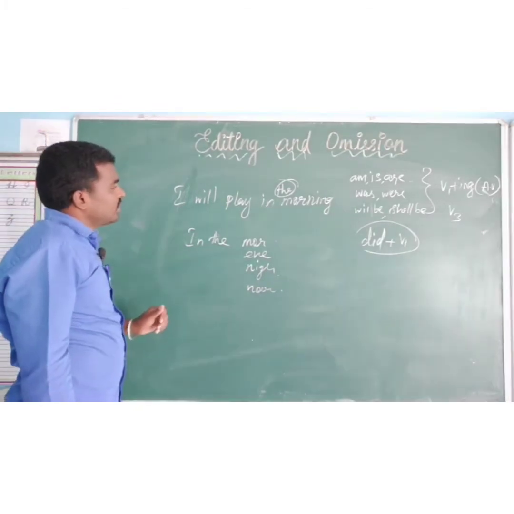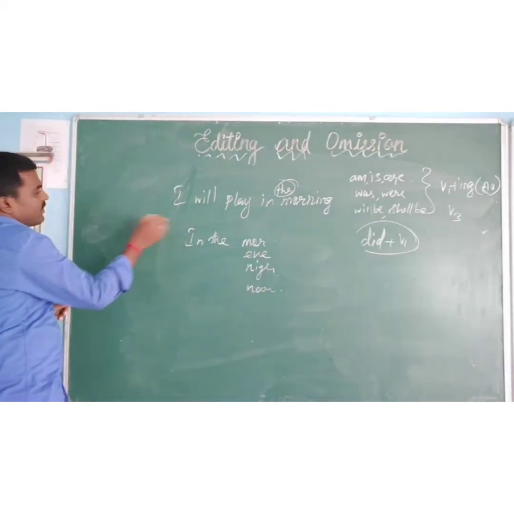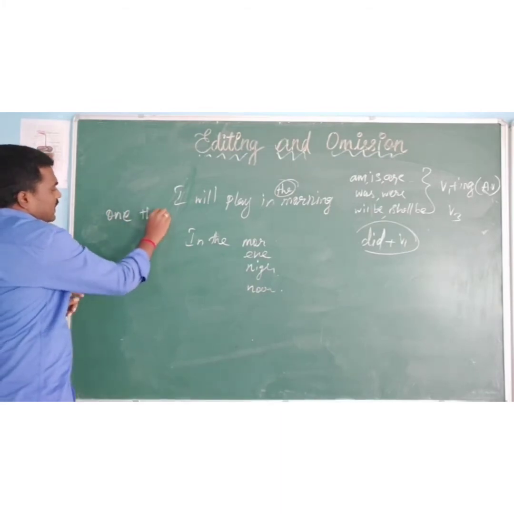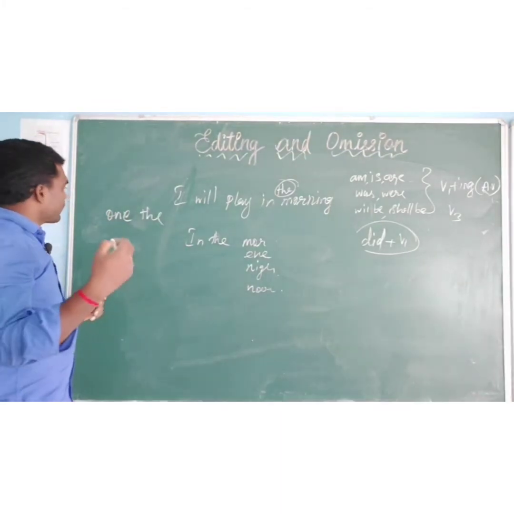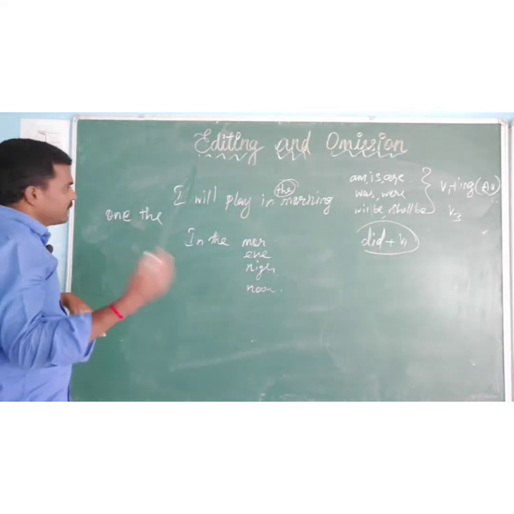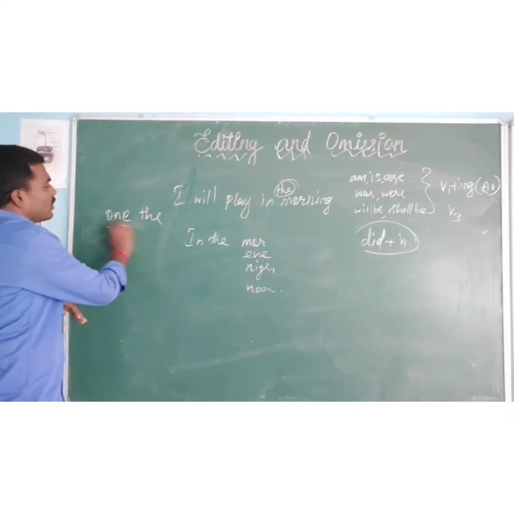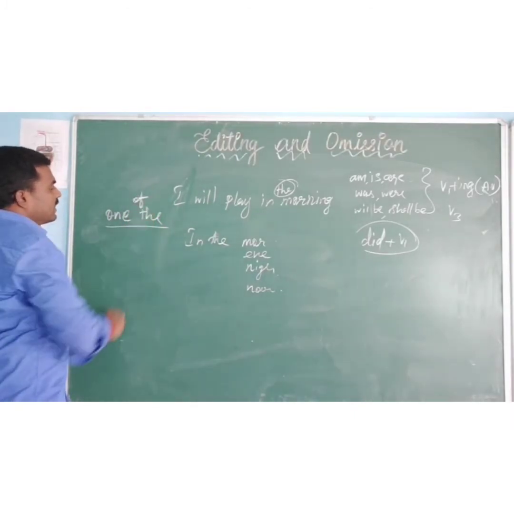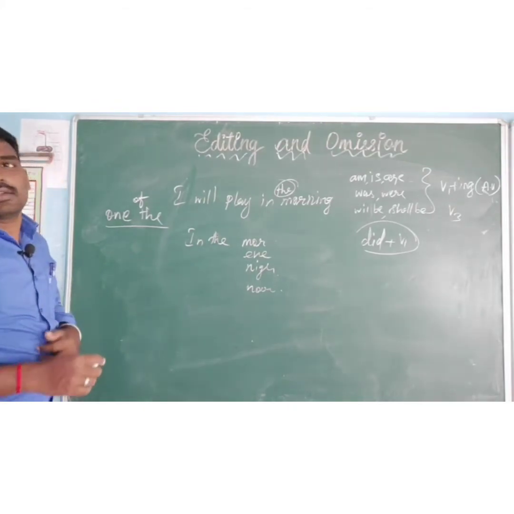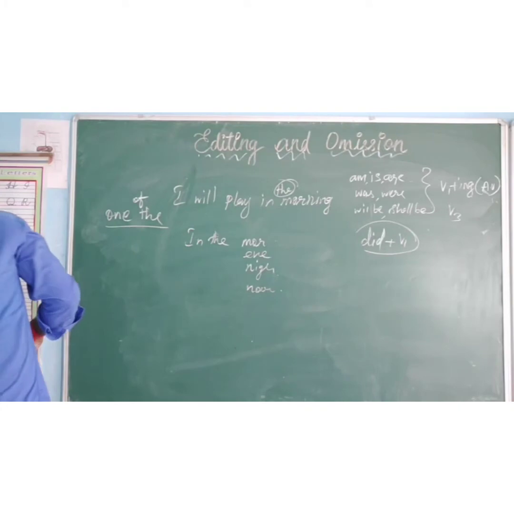And the next, one of the. For example, where we can use "one of the"? This is one of the famous films. So not "one the," but "one of the." Also "none of the." Okay, we can use this. Can you understand, ma? Yes, we can use this.